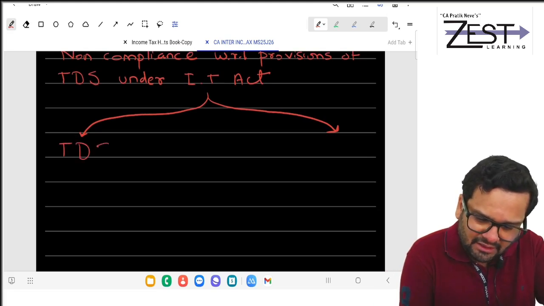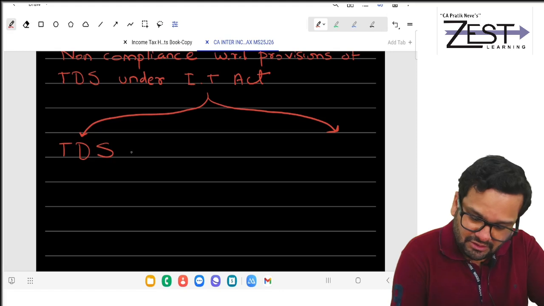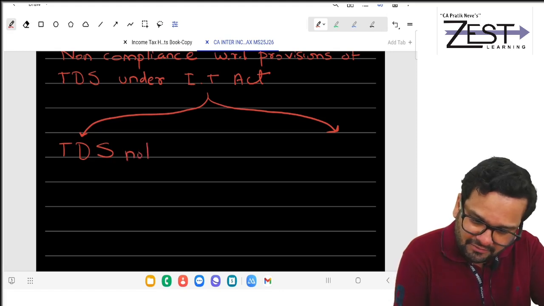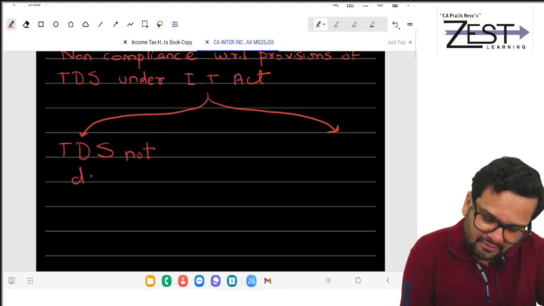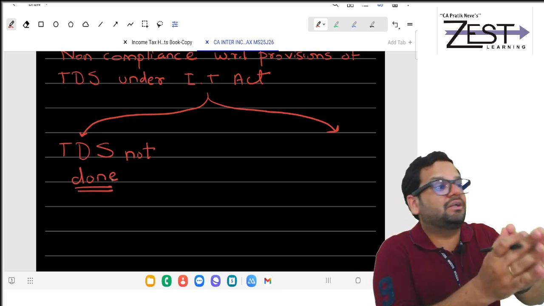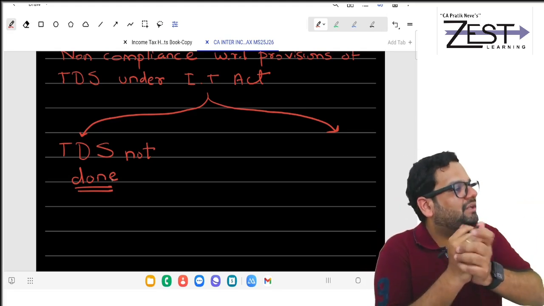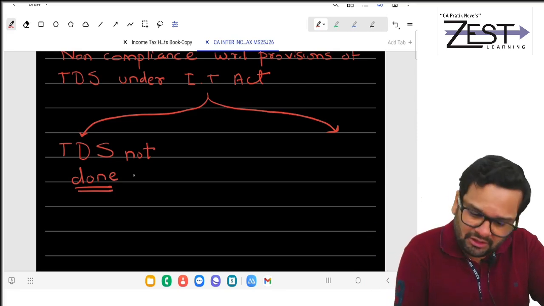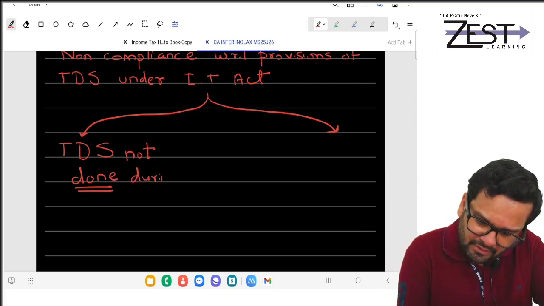TDS, tax deducted at source. TDS not done. Tax deduction at source not done at all. You are not doing TDS only. TDS not done during the PY.